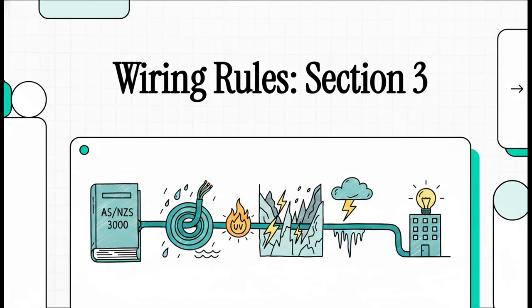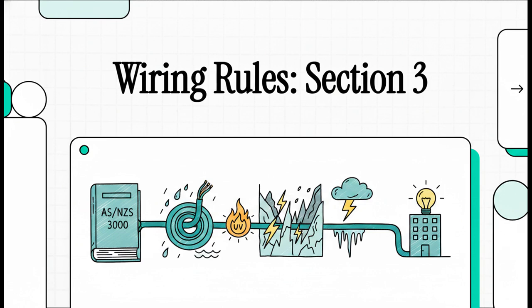Welcome to this explainer. Today, we are unpacking Section 3 of the ASNS 3000-2018 wiring rules. Now, look, if you've ever stared at a massive, dense electrical regulatory manual and felt your eyes immediately glaze over, you know what? You were definitely not alone. But today, we're going to translate that dense regulatory text into a visual journey of safety and compliance. We're focusing specifically on the selection and installation of wiring systems.